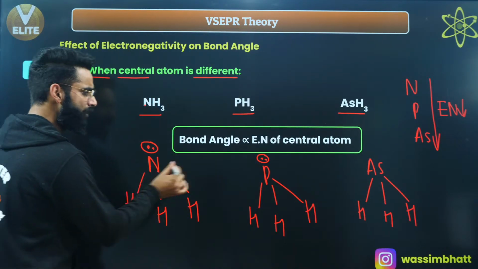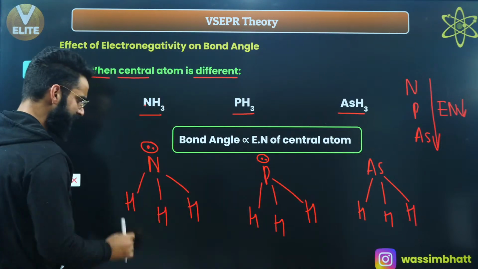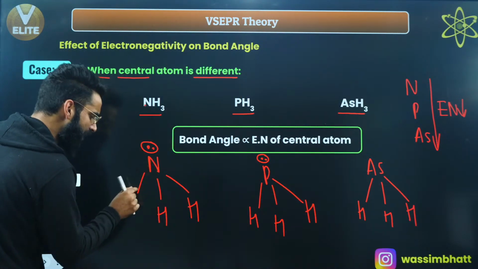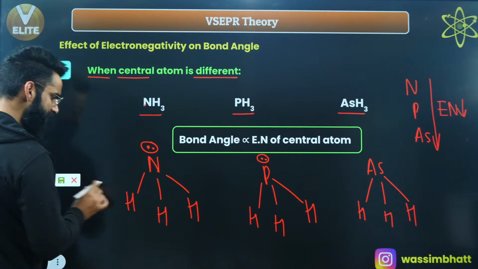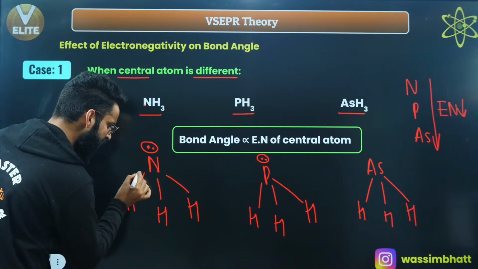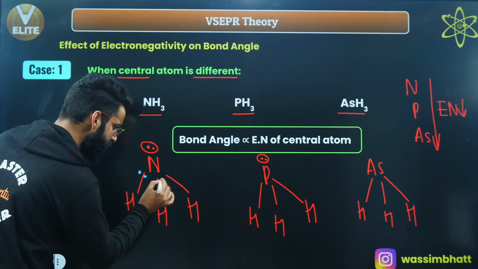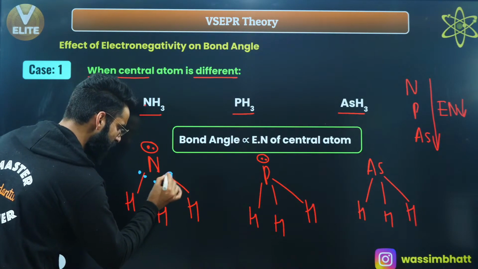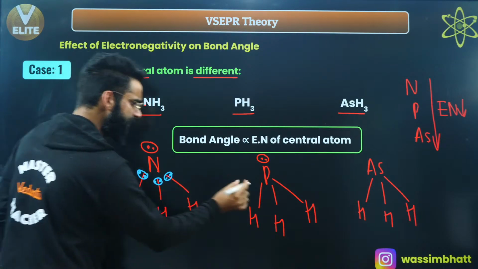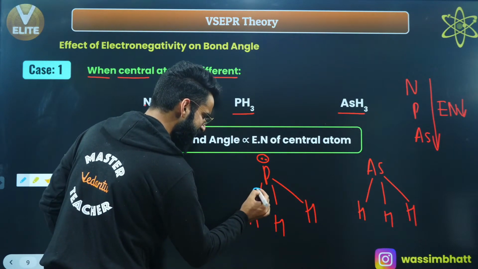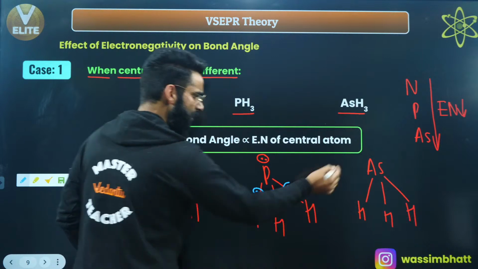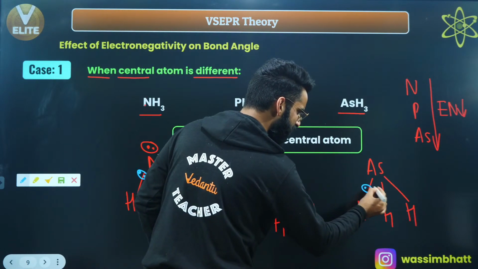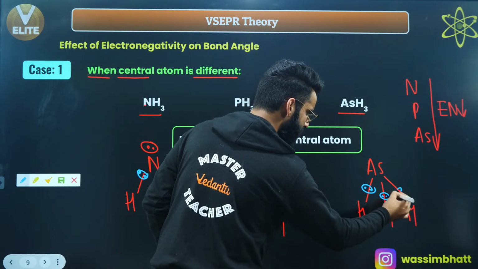Nitrogen being more electronegative compared to phosphorus, compared to arsenic, right? So nitrogen will have more tendency to attract this bonded pair of electrons towards itself among all. So I'll say all these three bonded pairs of electrons will be very close to nitrogen compared to phosphorus, in which they'll be slightly farther than the earlier case, right? And over here they'll be a little more far.